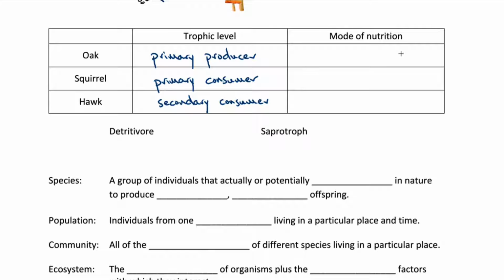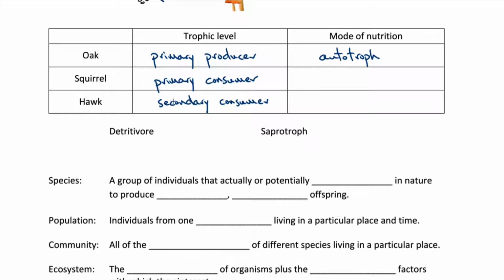We can also talk about the mode of nutrition, how an organism gets its energy and organic molecules. And so plants, like the oak in our example, are autotrophs. Troph, again, referring to feeding, and auto for self, so they're self-feeding. Autotrophs, like plants, don't get their energy and their organic or their carbon-containing molecules from eating anything else. They make them themselves, as we saw in this example through photosynthesis, using inorganic carbon in carbon dioxide and the light in light energy. So autotrophs make their own organic food molecules.